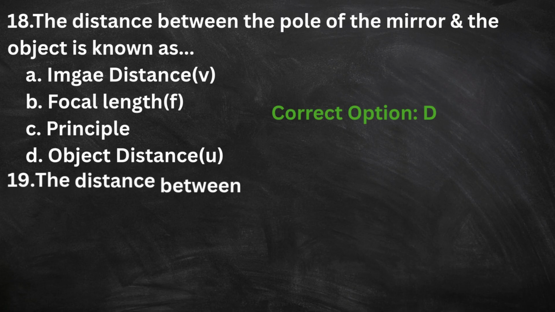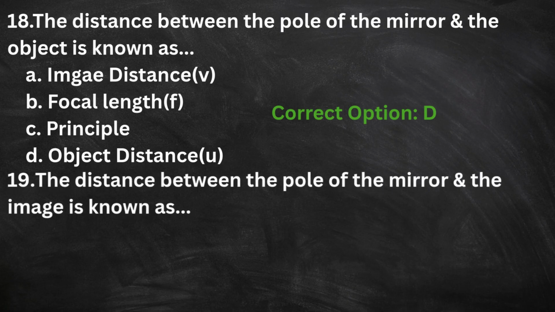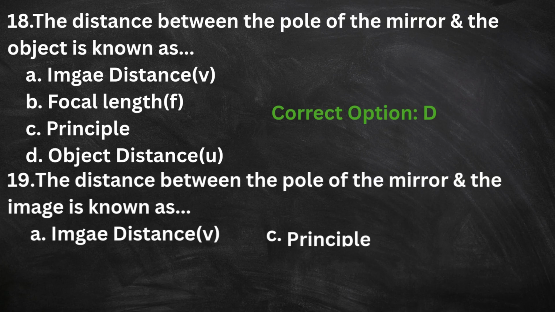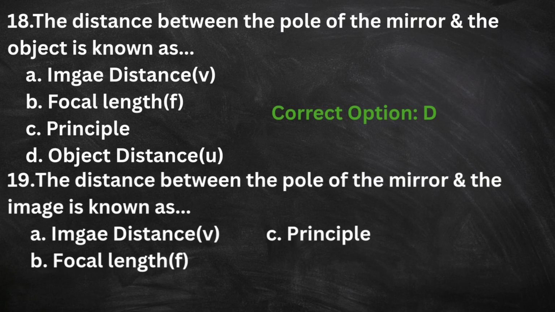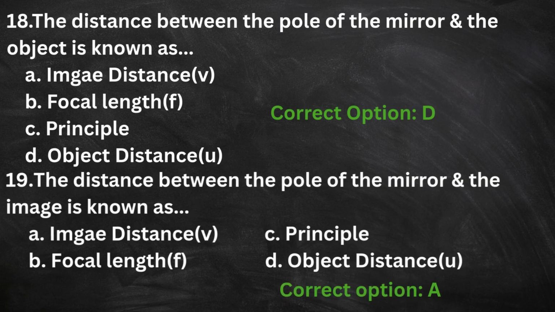19. The distance between the pole of the mirror and the image is known as A. Image distance V. B. Focal length F. C. Principal. D. Object distance U. The correct option is A.